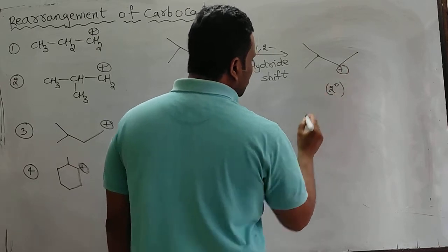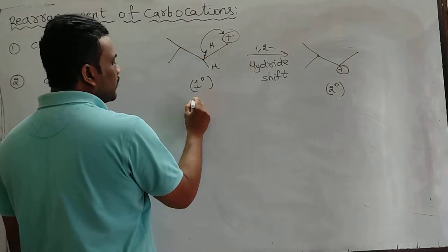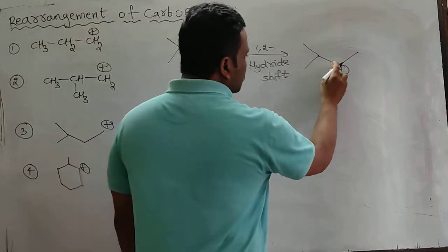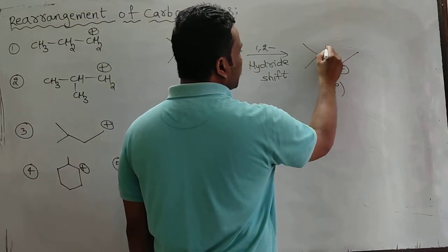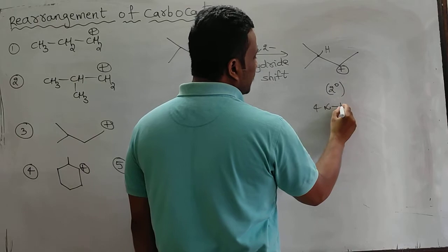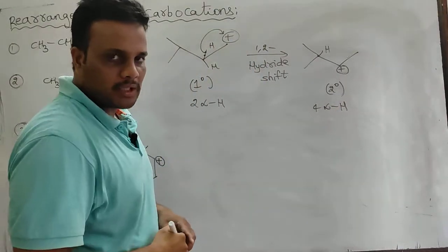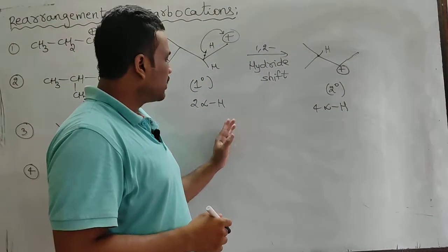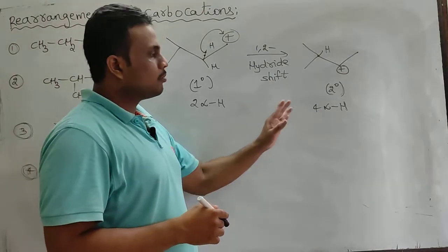This is a secondary carbocation. You see, only 2 alpha hydrogens are there on this one, this side 3 alpha hydrogens, here 1 hydrogen. Total 4 alpha hydrogens. Sir, is this rearrangement legal? Yes, this is legal because primary becomes secondary, less stable to more stable.